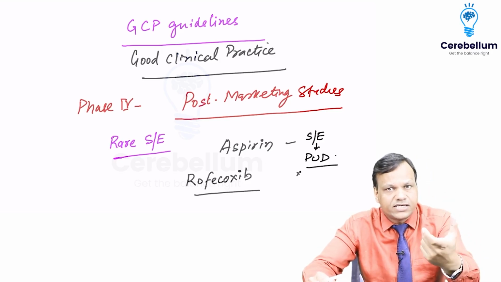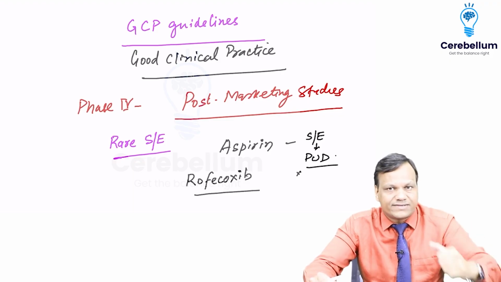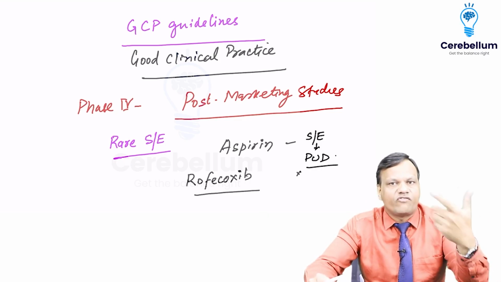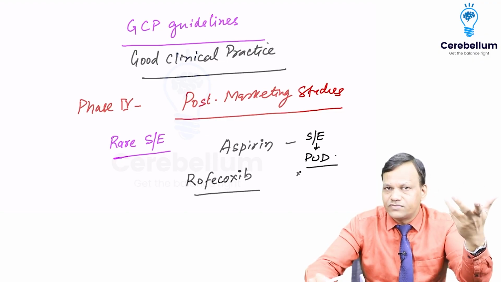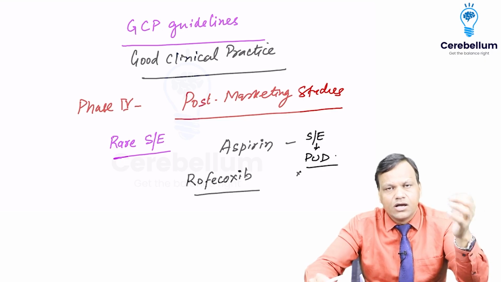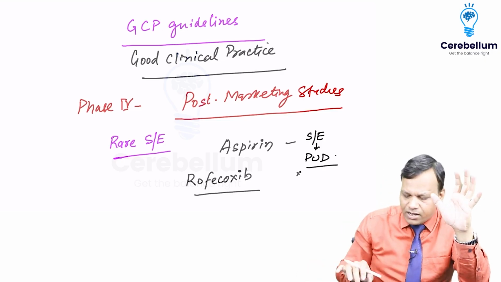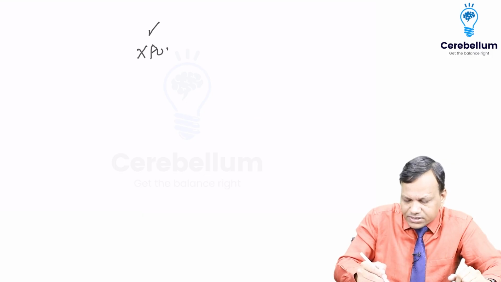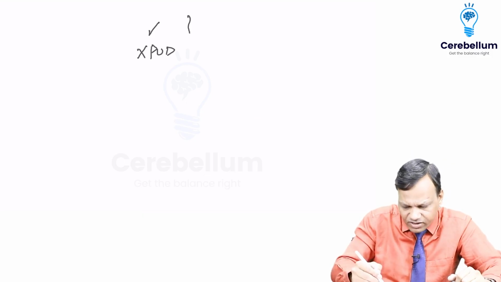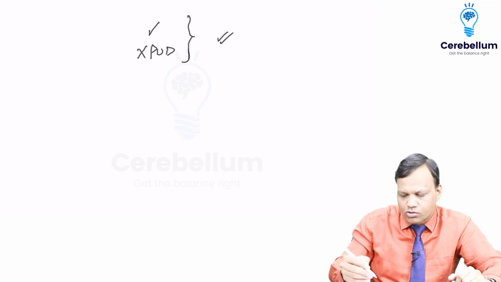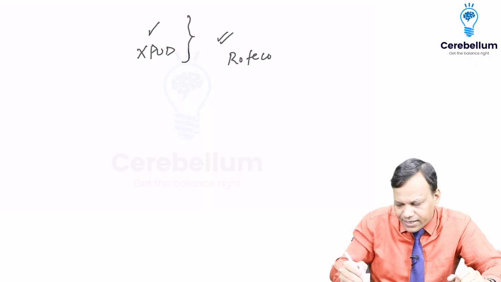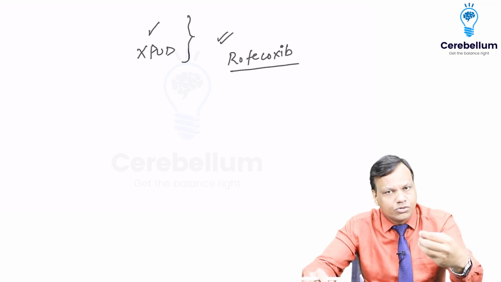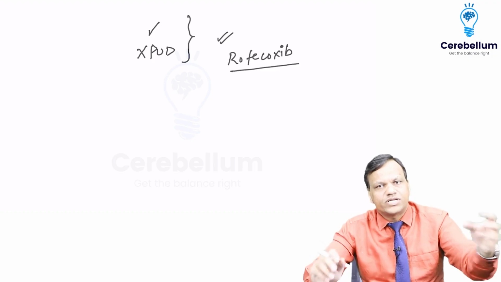So when we found that it is as good an anti-inflammatory as aspirin, but it is not causing the major side effect of peptic ulcer, then we started developing rofecoxib. And we did the clinical trials. We did phase 1, phase 2, phase 3 clinical trials. All the clinical trials confirmed that rofecoxib is a good anti-inflammatory drug and it does not cause peptic ulcer disease. And when the data was submitted to FDA, it was approved. So rofecoxib came into the market. Now when it came into the market, all the doctors threw aspirin into the dustbin, saying this is a useless drug.